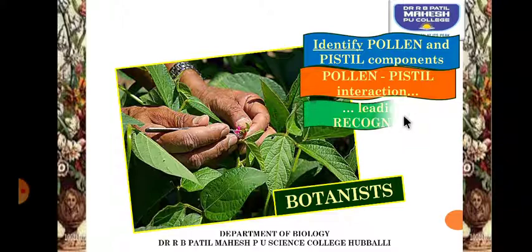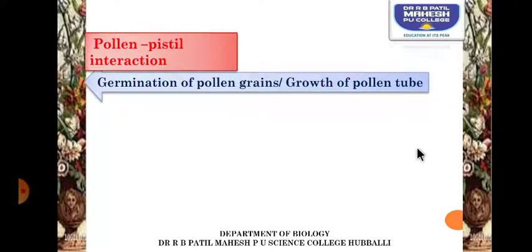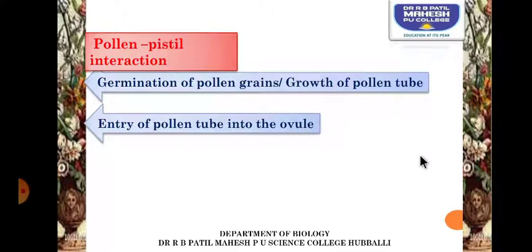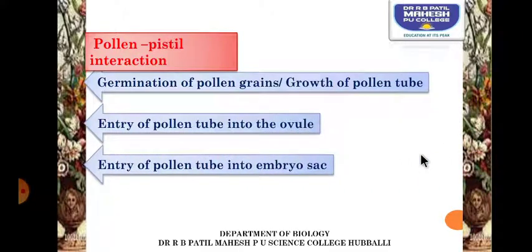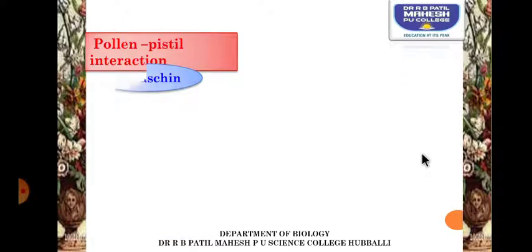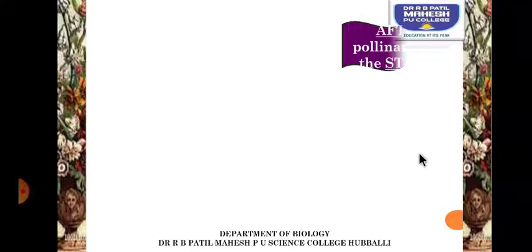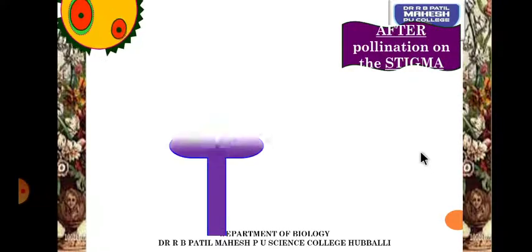Pollen-pistil interaction is studied, which leads to the recognition of the right type of pollen grain or rejection of the wrong type of pollen grain. So pollen-pistil interaction contains the following events: germination of the pollen grain or pollen tube growth, entry of the pollen tube into the ovule, entry of the pollen tube into the embryo sac, and that leads to double fertilization. Navashin became the first person to explain, and even Strasburger explained the process in plants like Fritillaria. After pollination on the stigma, what happens?